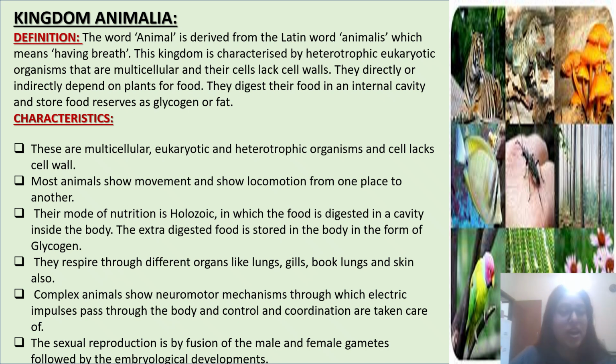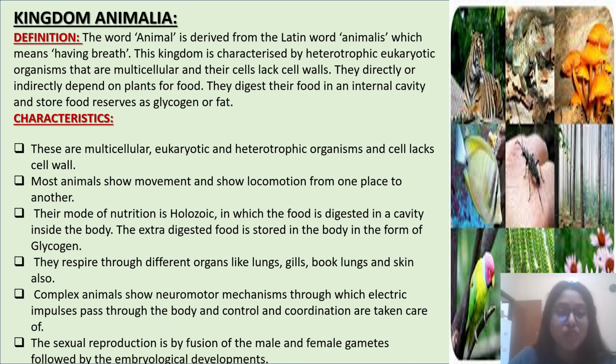Characteristics of the kingdom Animalia. These are multicellular, eukaryotic, and heterotrophic organisms and cells lack cell wall. Most animals show movement and locomotion from one place to another. Their mode of nutrition is holozoic, in which the food is digested in a cavity inside the body. The extra digested food is stored in the body in the form of glycogen.